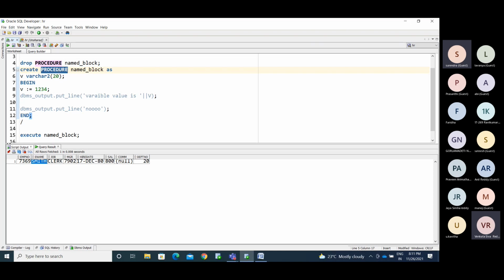This is about the PL/SQL introduction. These are the new features. This is the programming language. Anyone having any concern, any doubt,